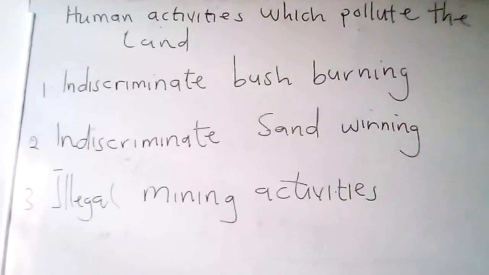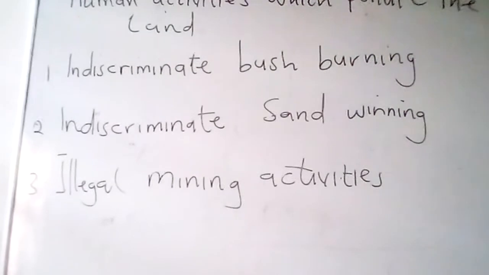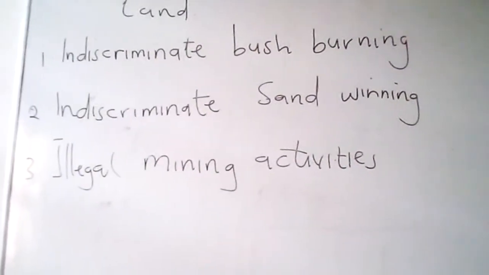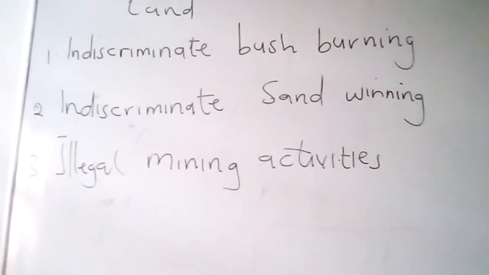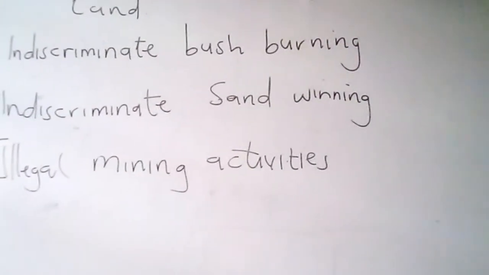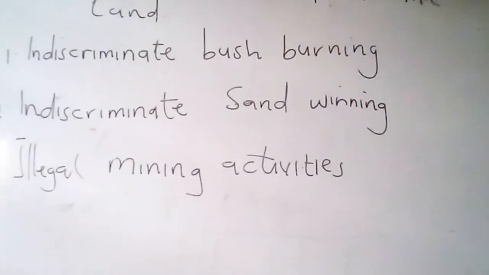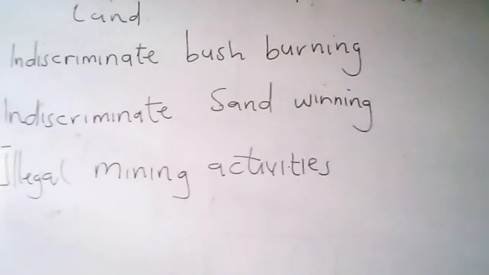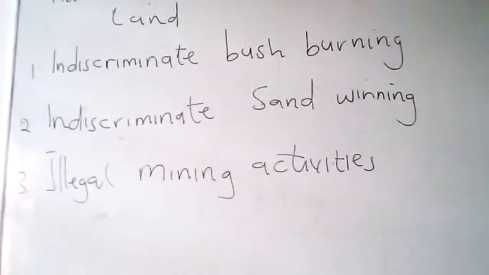And we have types of erosion. And then illegal mining, as we all say, galamsey. The activities of illegal mining create potholes in the land. These are mostly left unfilled, and this exposes the land to heat from the sun, and then the land will become compacted.